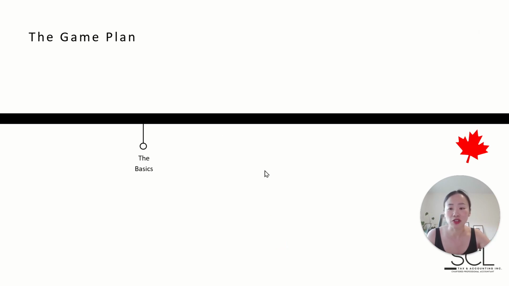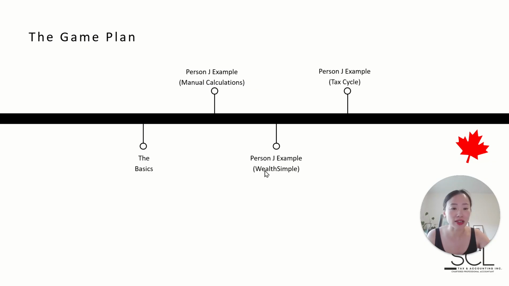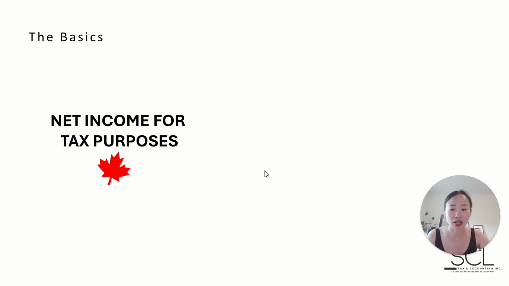Okay, so I did mention this already, the game plan, right? Going through some basics and then walking through the manual calculation. And then, of course, maybe in a separate recording, we'll see how this one goes, going through Wealthsimple, for example, very user-friendly, to go through those same case facts. And then we have TaxCycle, that is a more professional program that we use to carry out the personal tax obligation. So in terms of basics, I do think everyone should have some basic knowledge, even if you're engaging a tax practitioner to assist you.